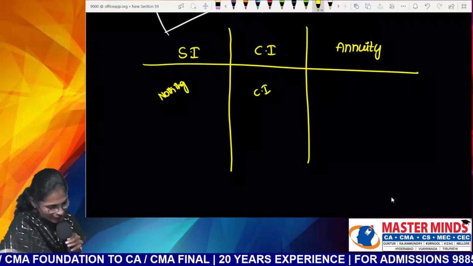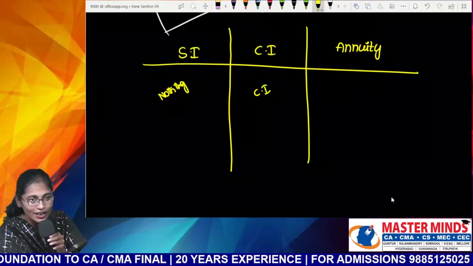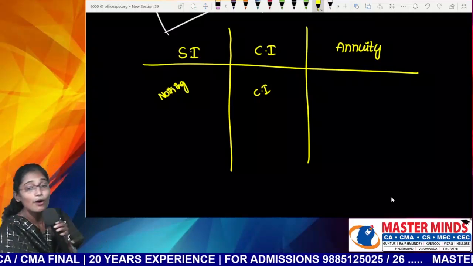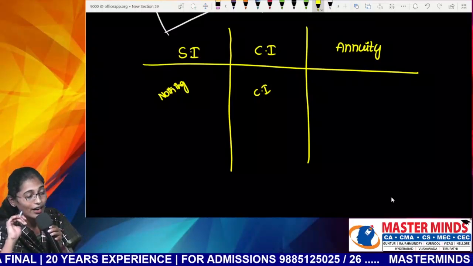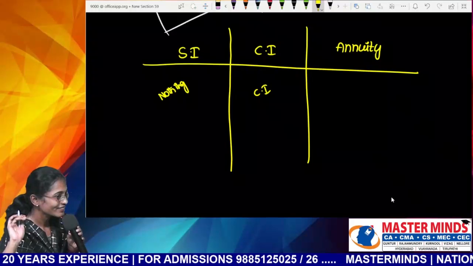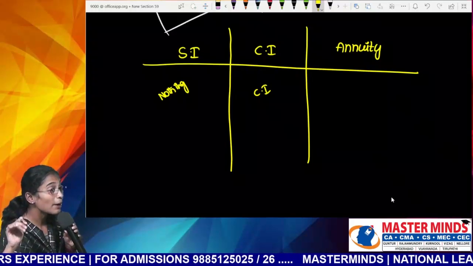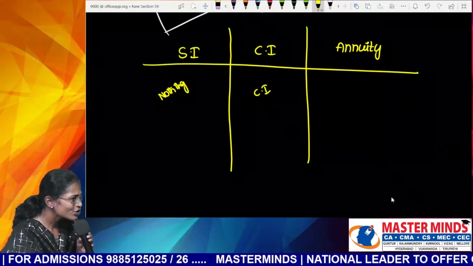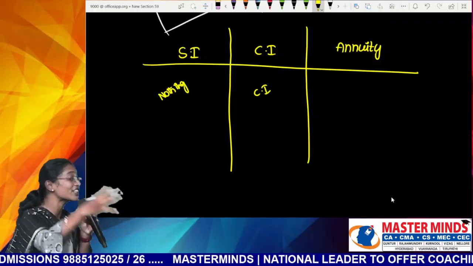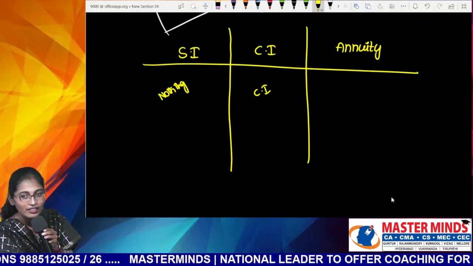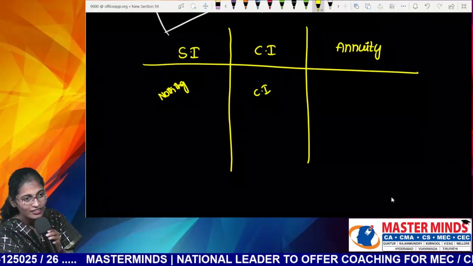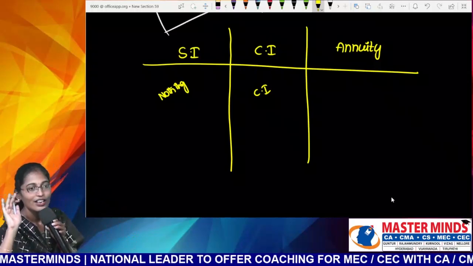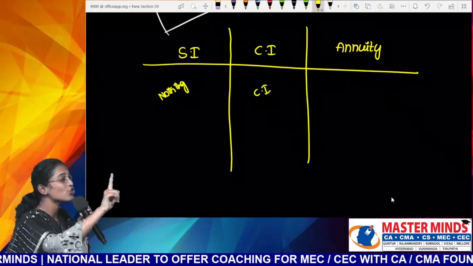Guys, listen to me very carefully. My example is, I'm depositing 3,000 rupees in a bank for 3 years. Let me repeat the same thing. I'm depositing 3,000 in a bank for 3 years. It means I deposited 3,000 once, or 3,000 every year. If I'm depositing 3,000 in a bank for 3 years, it means I'm depositing 3,000 rupees only once.